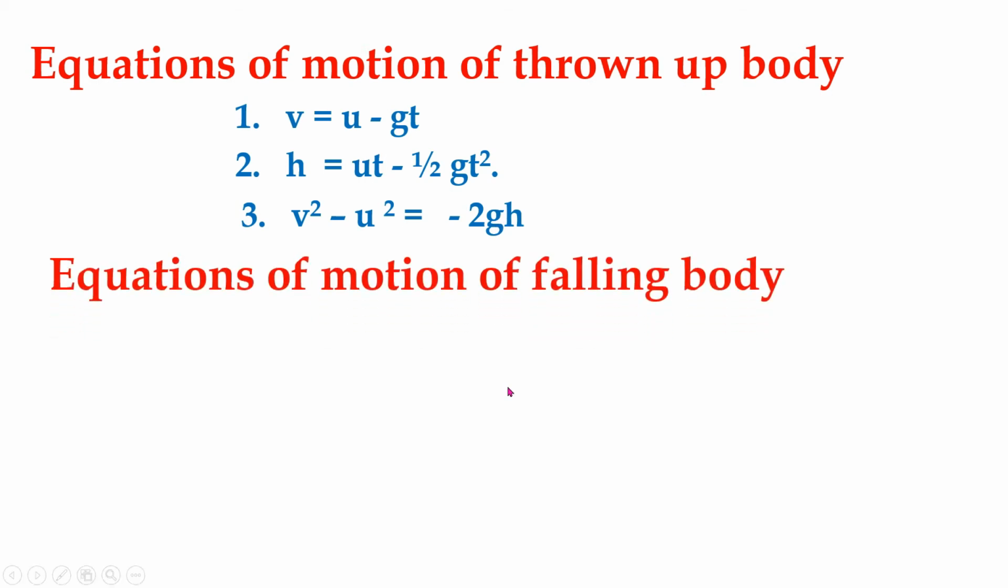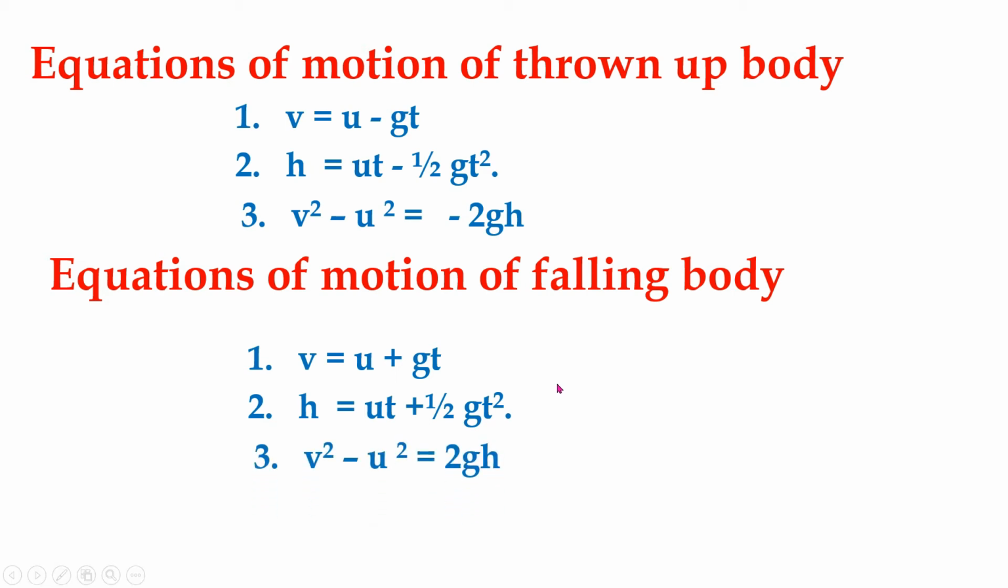Now the equations of motion of falling bodies. Falling bodies means the bodies are traveling toward the earth, in the downward direction. If the bodies are moving toward the earth, g is taken as positive. Therefore the first equation is v is equal to u plus gt. Second equation, h is equal to ut plus half gt square. Third equation, v square minus u square is equal to 2gh. These are the equations of motion of falling bodies. Falling bodies means bodies traveling from a certain height to the earth.